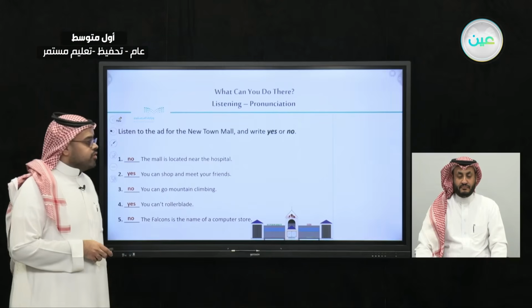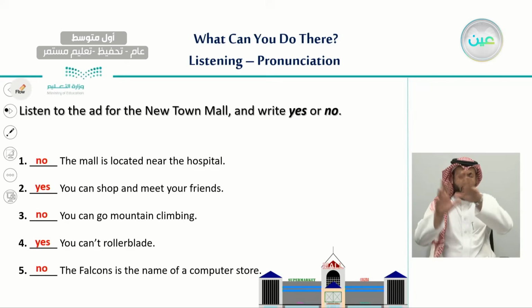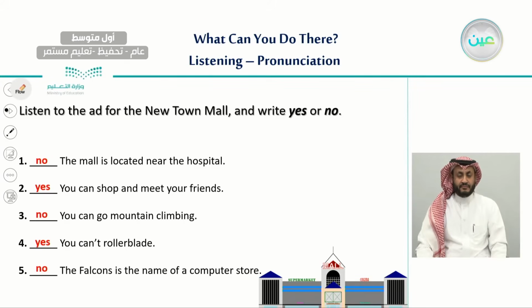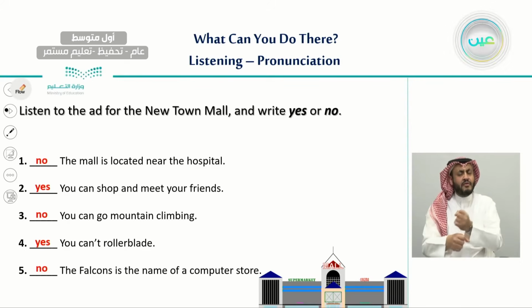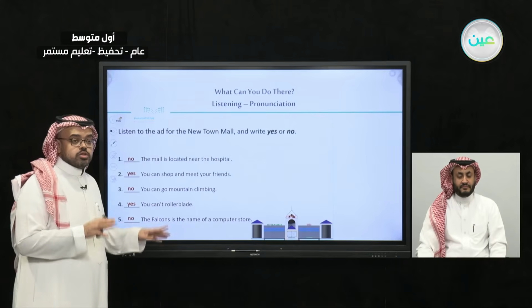So here we have all the answers of our exercise. Number 1, the mall is located near the hospital. We said no, it is located near the hotel. And number 2, you can shop and meet your friends. The answer is yes. The speaker did say this. And number 3, you can go mountain climbing. No, there are a lot of activities to do in the mall. Mountain climbing is not one of them.